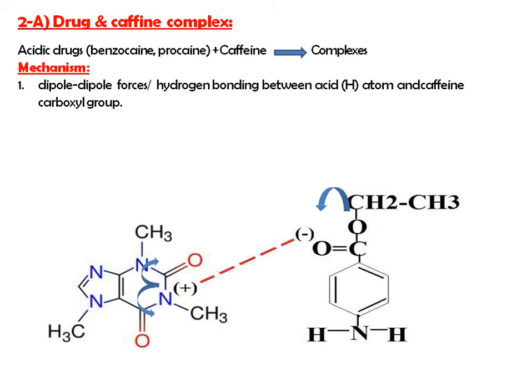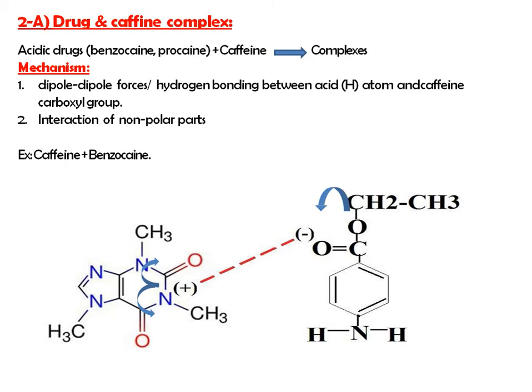Okay, the acidic drug consists of a hydrogen atom, and that hydrogen atom reacts with this carbonyl group of caffeine, and there is a formation of complex. Then interaction of non-polar parts. This is the mechanism of drug caffeine complex formation.